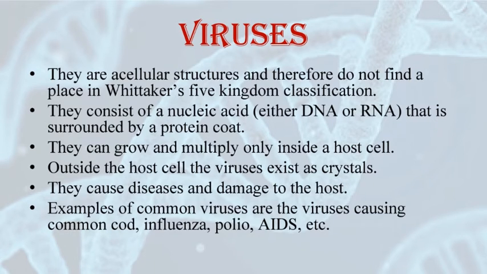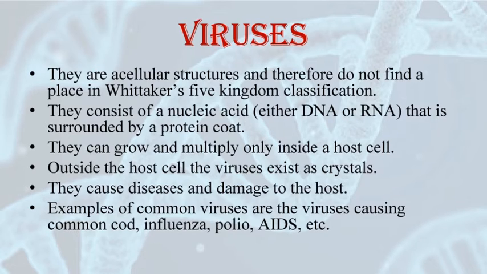Apart from the organisms that have been included in the 5 kingdoms, there are certain organisms which do not have any mention in any of the 5 kingdoms given by Whittaker. These organisms are viruses, viroids, prions and lichens. So now let us study about viruses.